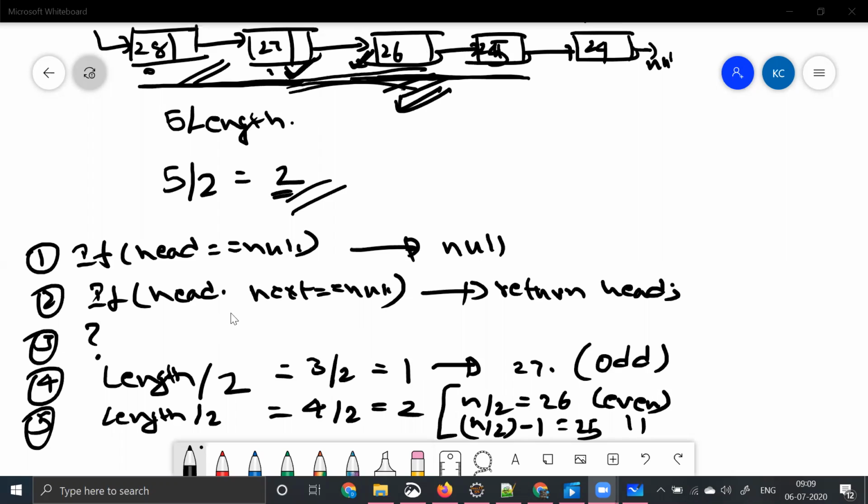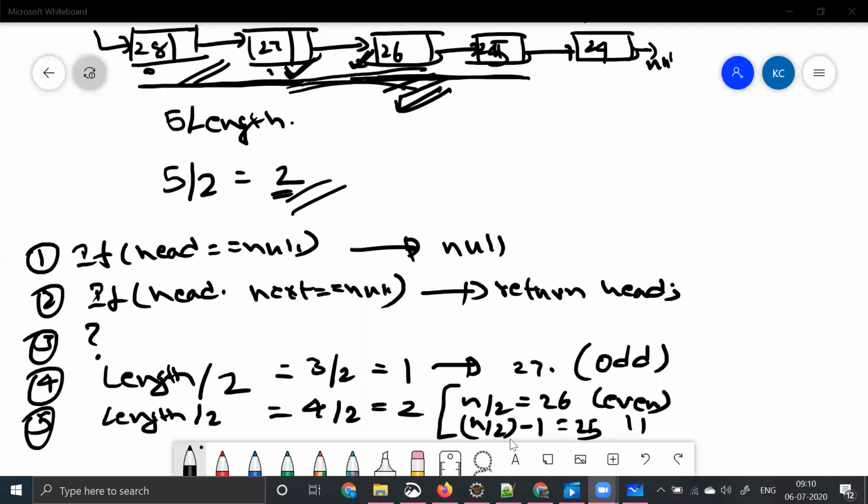So what you'll be doing is asking the interviewer, sir, should I take the middle element of the linked list as 27 or 26? Let's say he says 27. Your formula will become n by 2 minus 1. Or let's say he says 26, your formula will become n by 2, right? So in even cases, the formula that we can formulate could be n by 2 or n by 2 minus 1.